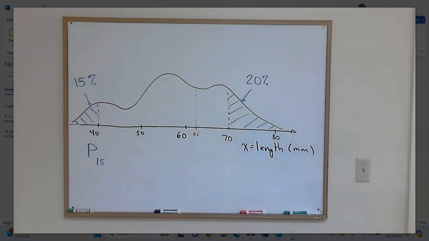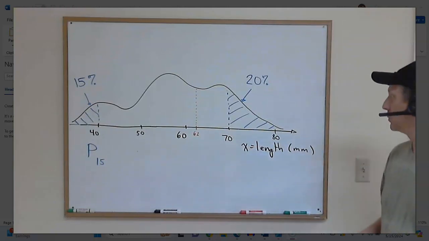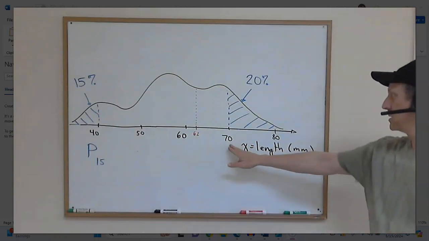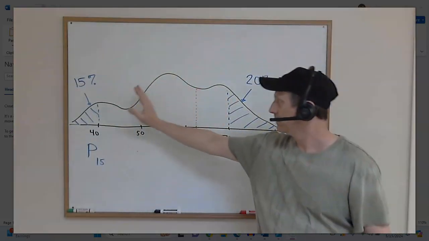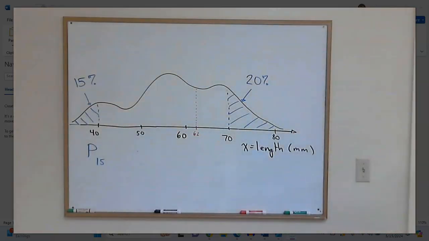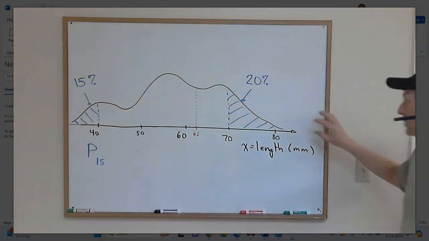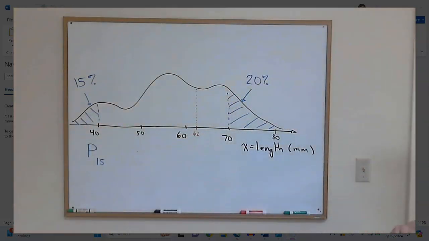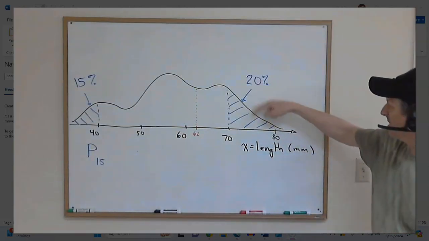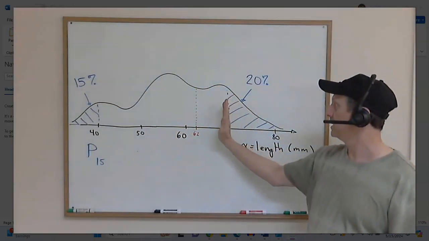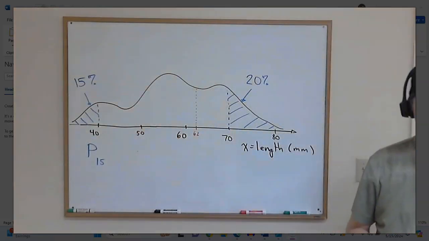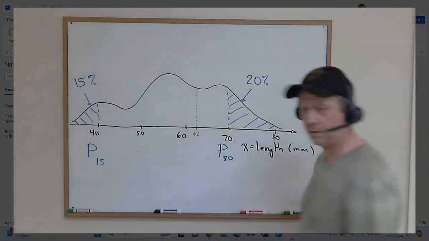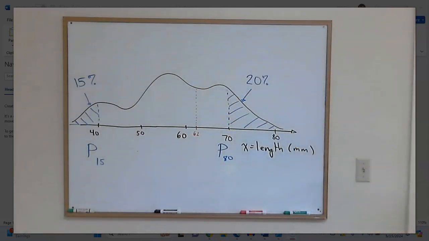Okay. So if this worm has a p-value of 20%, 20% is to its right. But the question is, what is the percentile? That would mean how much of the curve is to its left. Well, how much area is there under the total curve? 100%. So if we consider all 100% and then we take away this 20%, that would leave us with the 80% to its left. So that makes it the 80th percentile. I'm going to label this point as P80, 80th percentile.